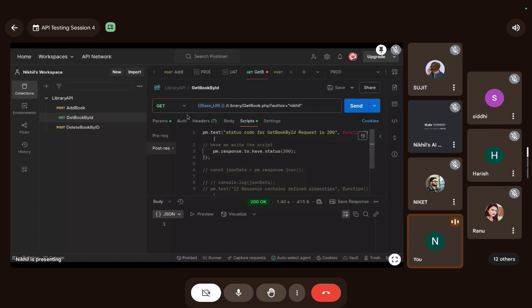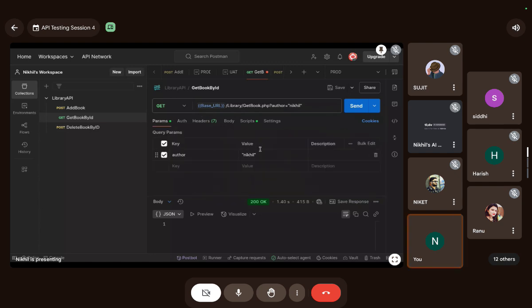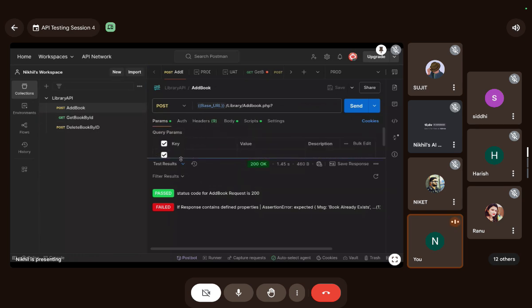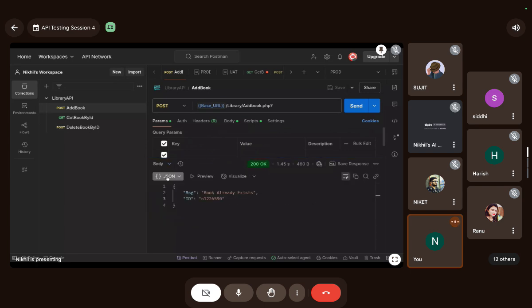Still not. Okay, cool. Now I have to get the ID also. What is the test body? Okay, the ID is this. Did someone check?